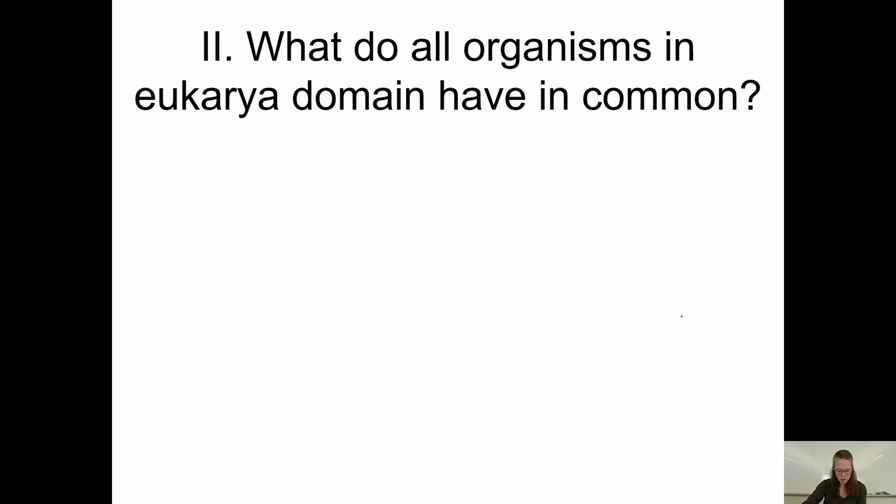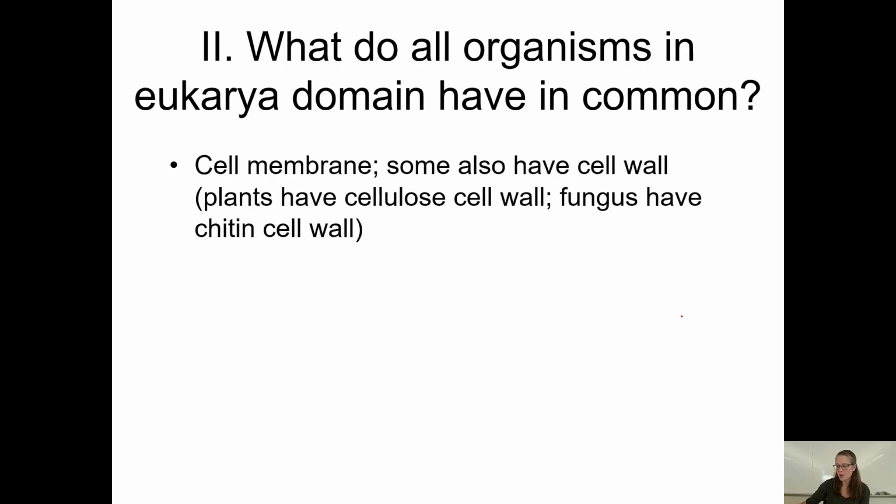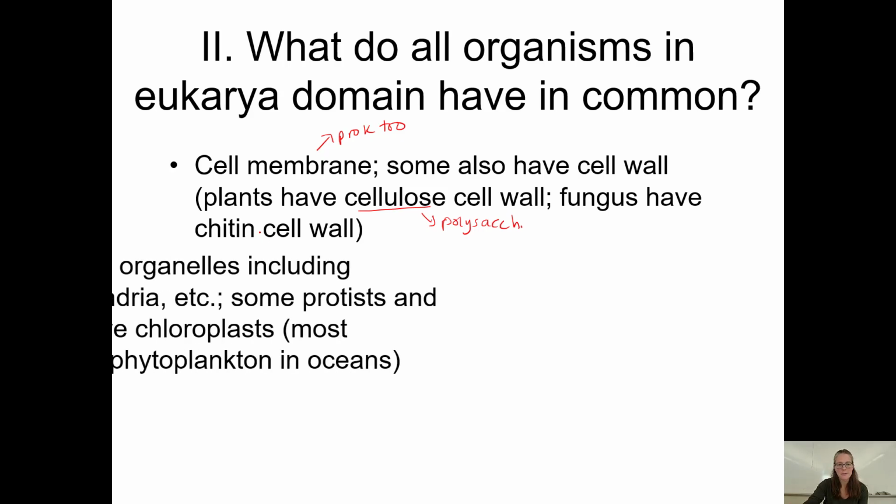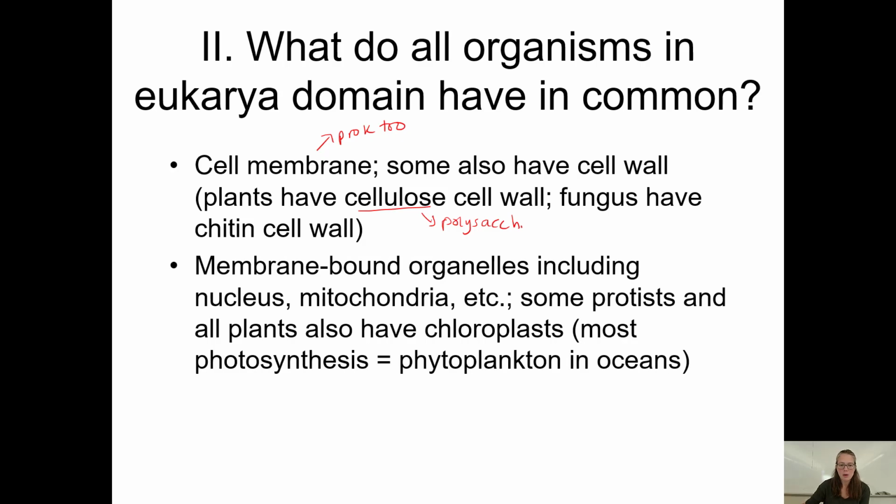So what do all eukaryotes have in common? They all have a cell membrane, and actually prokaryotes do too. Some have a cell wall, but their cell wall is not made of peptidoglycan like bacteria. They're made of cellulose, which is a carbohydrate. It's a polysaccharide. Fungi have a chitin cell wall, which is more like what shells are made of. They all have membrane-bound organelles, including a nucleus, mitochondria, etc.